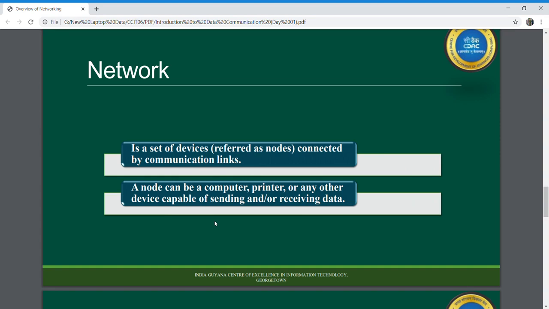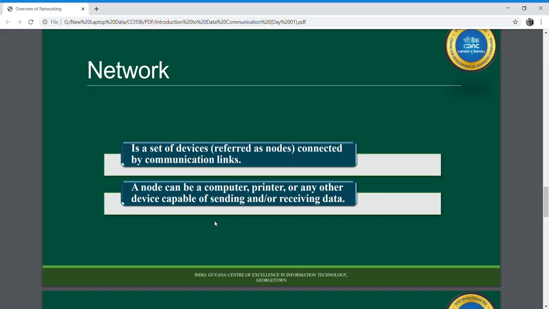So when we talk about a network in data communication, your network is a set of devices. Generally, in computer science or computer networks, we refer to these devices as nodes, which are connected by a communication link.